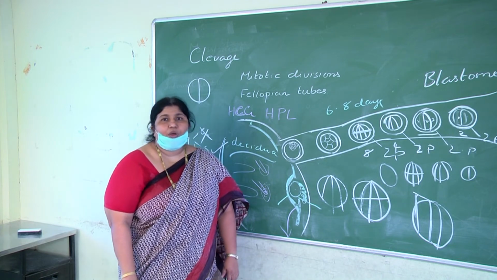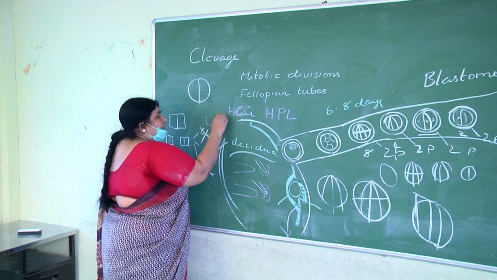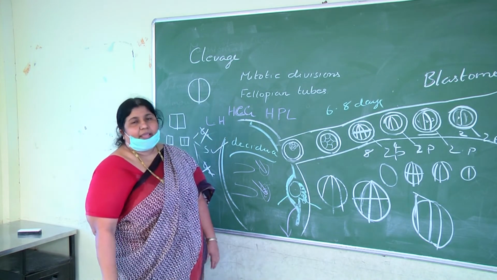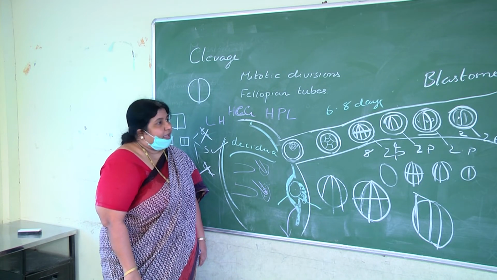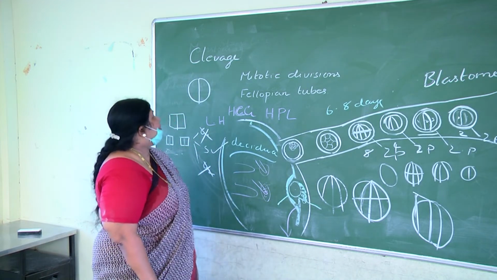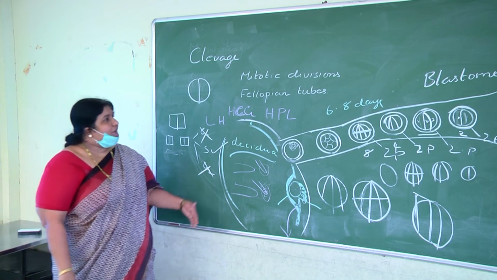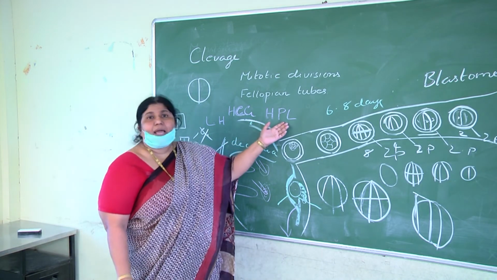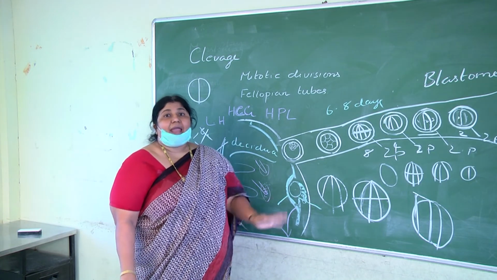Human chorionic gonadotrophin, like LH, luteinizing hormone, has a role in maintaining the corpus luteum. Human placental lactogen is also called somatomammotropic hormone. It also has a role in helping the mammary glands to secrete milk, and it shows an anti-insulin effect.